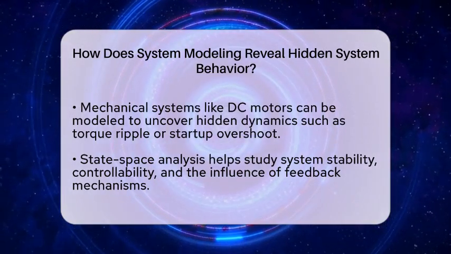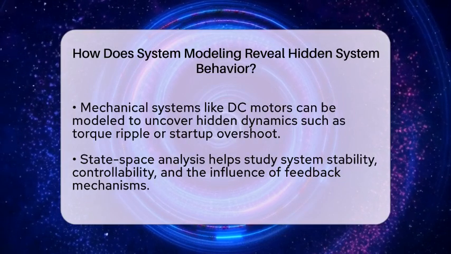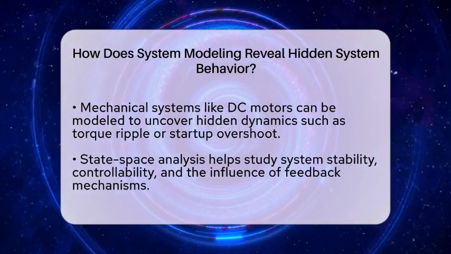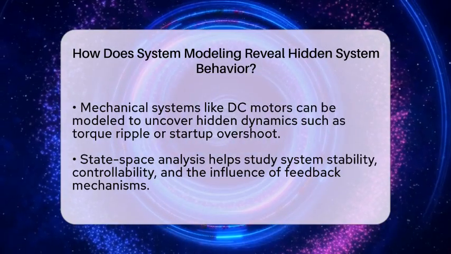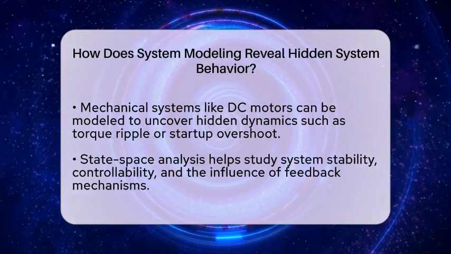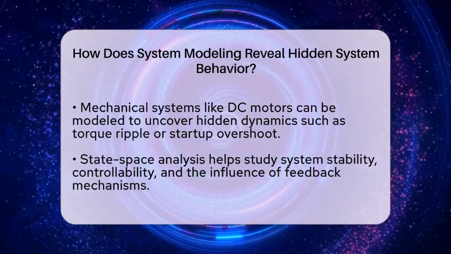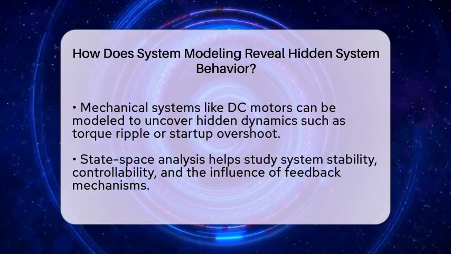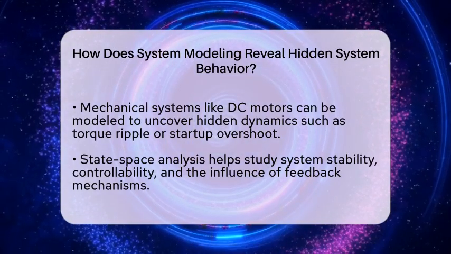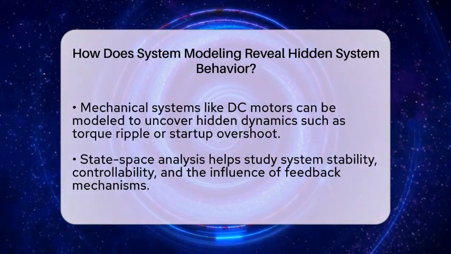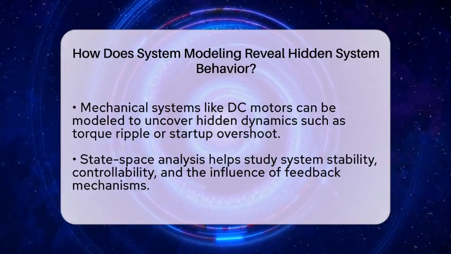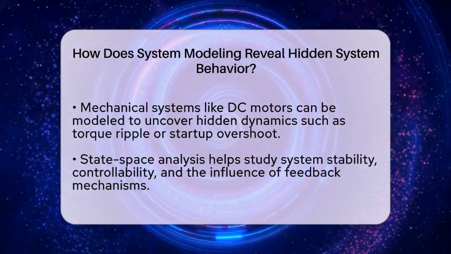Take a mechanical example like a direct current motor. Modeling it involves representing its electrical and mechanical parts and how they convert energy. When engineers simulate this model, they might discover hidden dynamics like torque ripple or overshoot during startup. These are behaviors that aren't obvious just by looking at the motor but become clear through modeling.